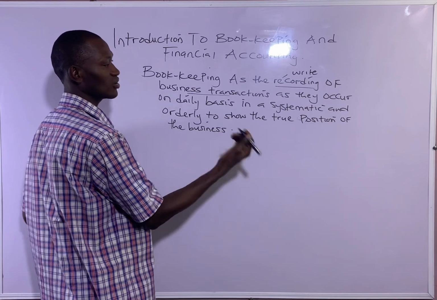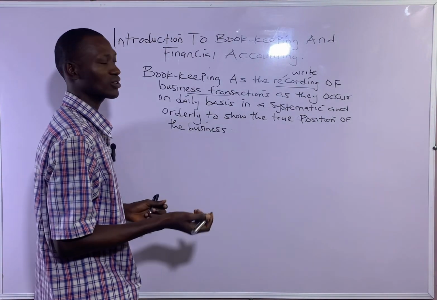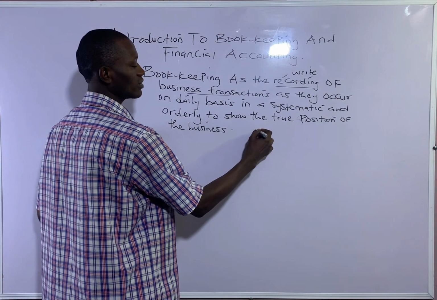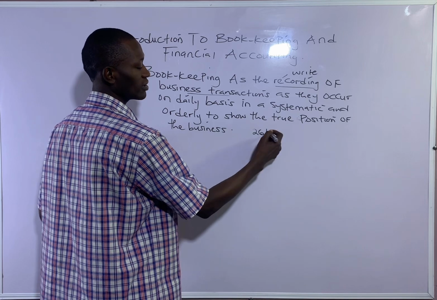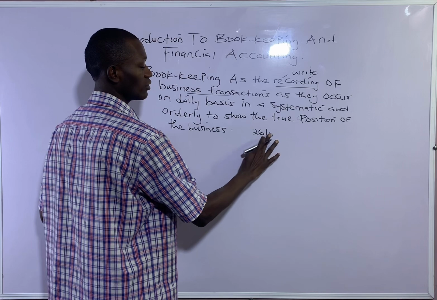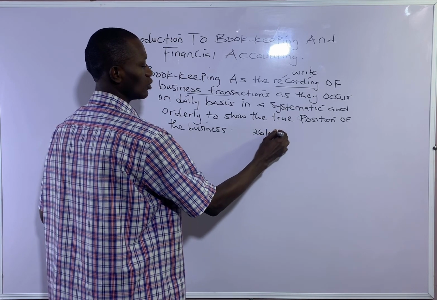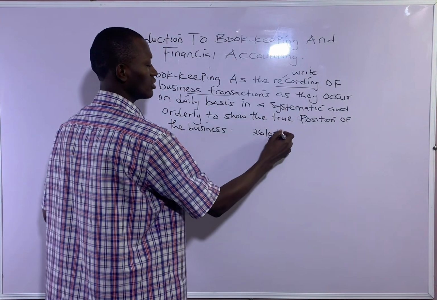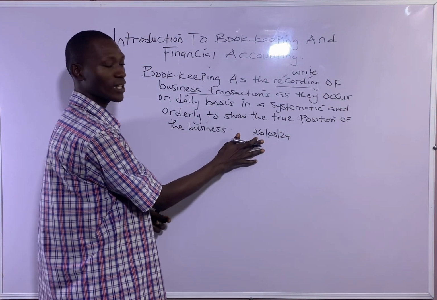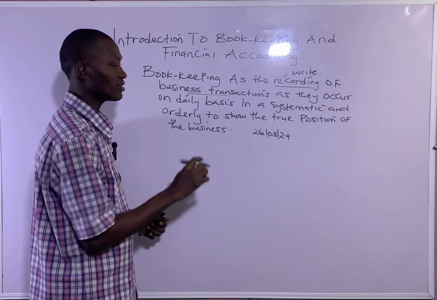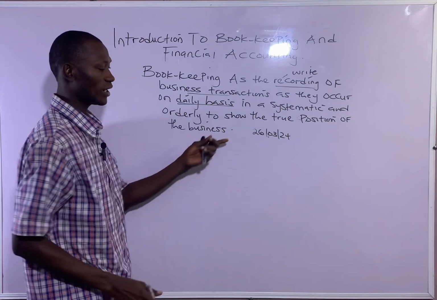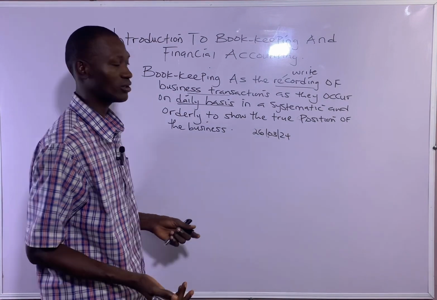Let's say a transaction occurs today, 26th of August, or let's say March 2024. So this is the date the transaction occurs. So you have to state it, which is what daily basis means. So recording of business transactions as they occur on daily basis.